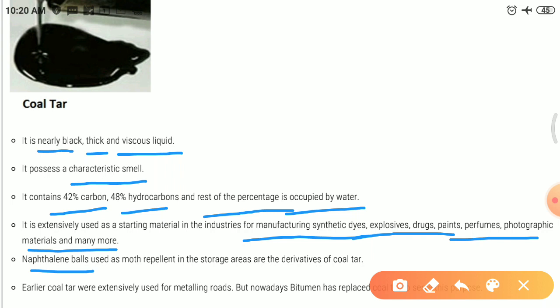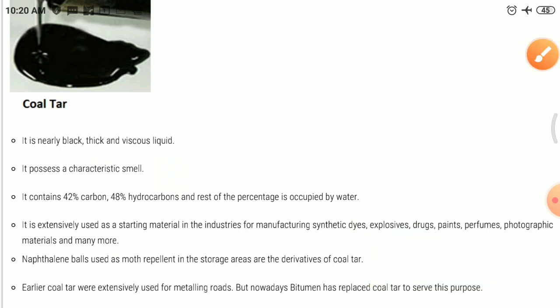Earlier coal tar was extensively used for metalling roads, but nowadays bitumen has replaced coal tar to serve this purpose. These days, bitumen, a petroleum product, is used in place of coal tar for metalling the roads.